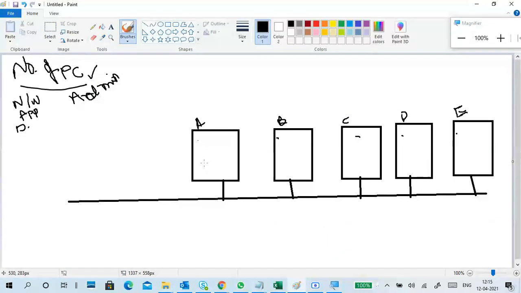Like desktop settings, network settings, application installation, or application access control. It is very difficult to go to each and every PC and do the settings by a person called administrator, a person, not an account.